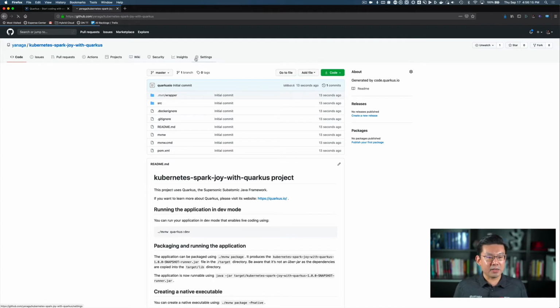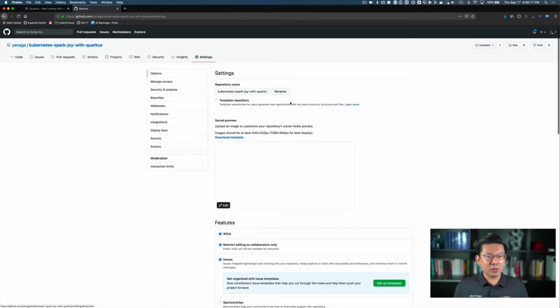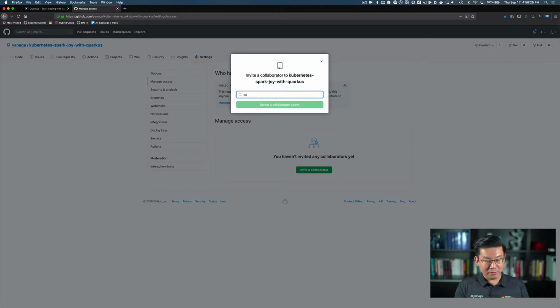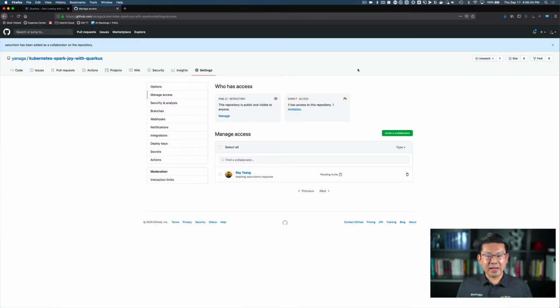But before that, let me open the settings here. I'm going to add a collaborator so we don't have to keep using pull requests. So I'm going to manage access here. It's going to be super dangerous. I'm going to invite a collaborator. Ray has this very nice GitHub login, Saturnis. Ray, you're invited, and I'm sharing with you my repo URL.